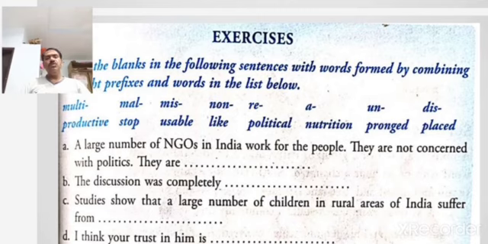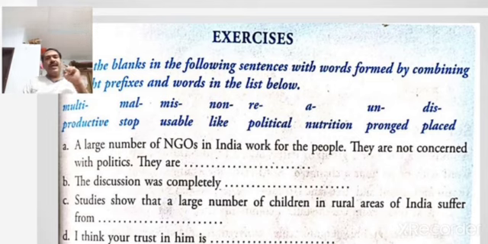So what we have to do is combine the prefix and the word correctly and use that word in the given blanks in the sentences that follow. So let us take the first one. You will understand it easily.